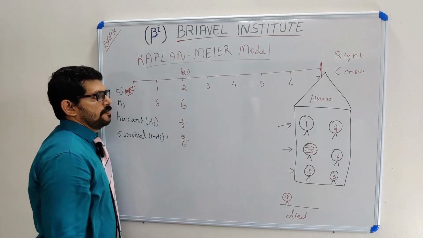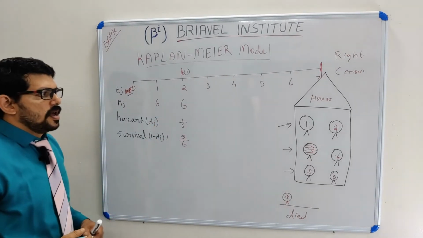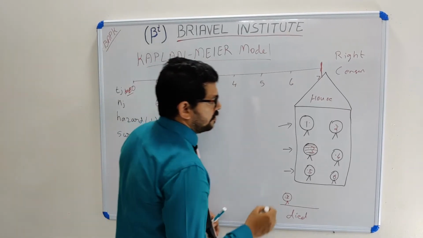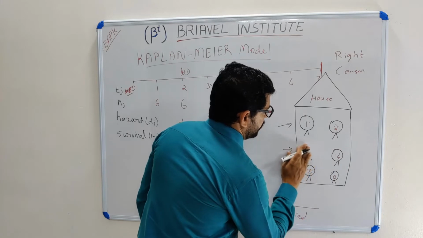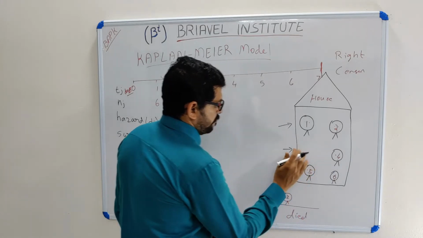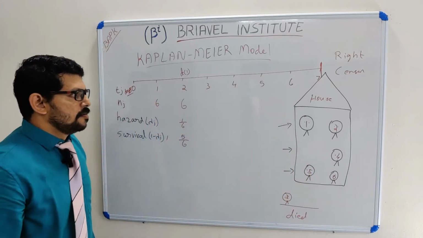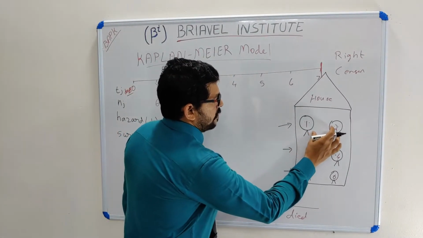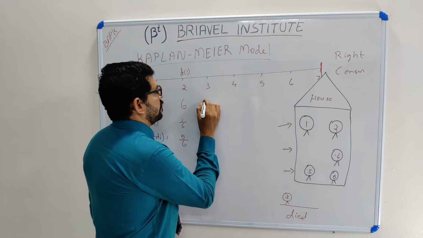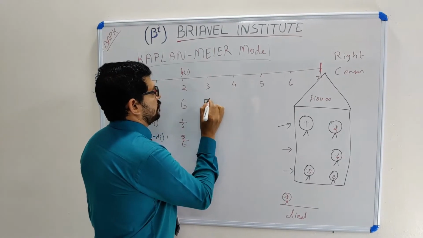On the third day, I again observed my house and understood this puppy had died, and I took it out. On my third day, 5 puppies are there.